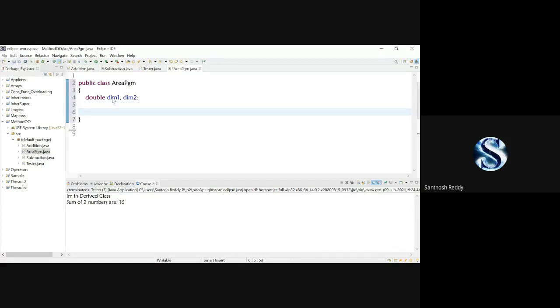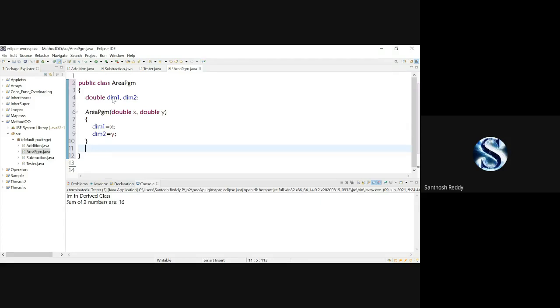Now I'm going to create a constructor called AreaProgram, and it takes two variables, double x comma double y. AreaProgram(double x, double y): dim1 is equal to x and dim2 is equal to y. Save the code. It's done. I have initialized. So now I don't know how to calculate the area. I don't know how to calculate the area.